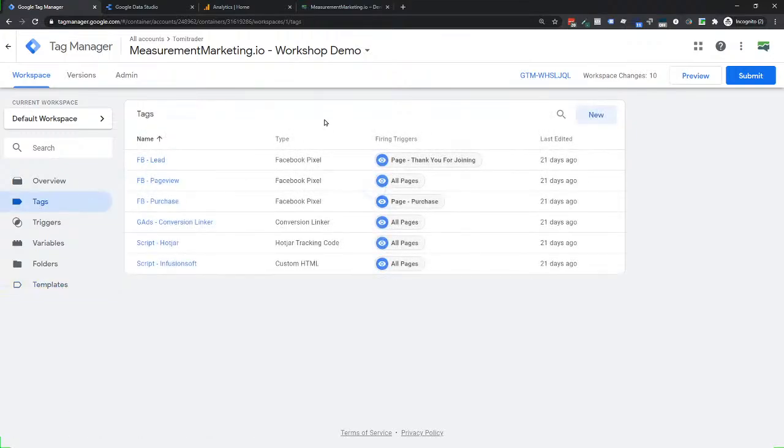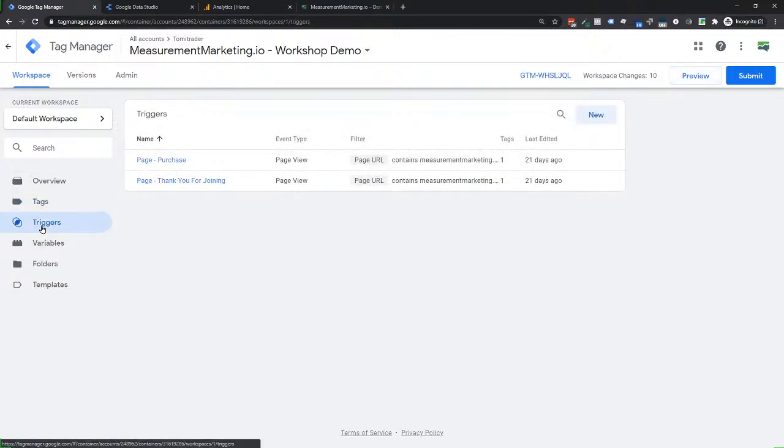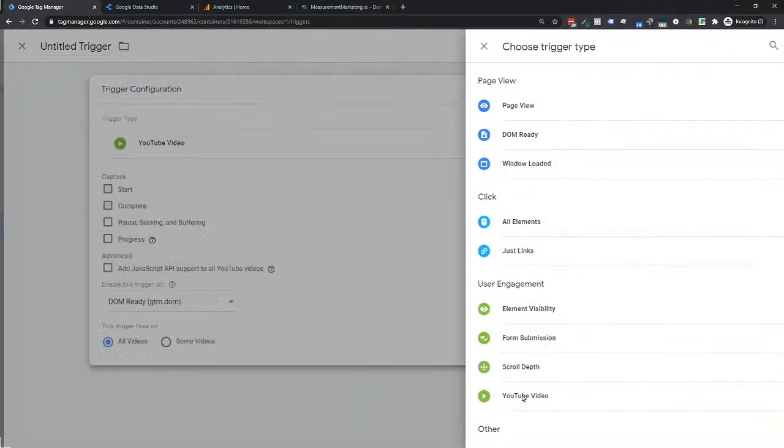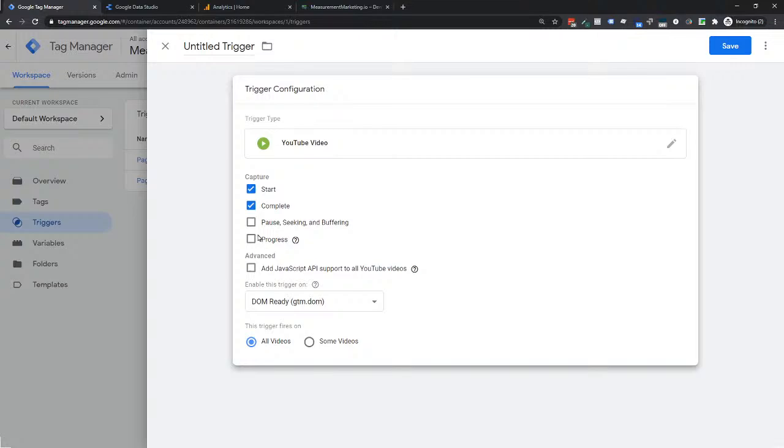Now, there were some cosmetic changes that came out, what they call UI enhancements. That was really in how things look. And the biggest place I want to point this out was something that you see Tag Manager doing sometimes. I'm going to go in, and we're going to create a new trigger here. This happened in these types of triggers, like scroll and video. You would come in and they have this little enable trigger on. This was an update a long time ago where they did this. But what was interesting about it is they had DOM ready, which, if you've used Tag Manager, you know what that is. Then they had window loaded, you know what that is. But then they had this container load.